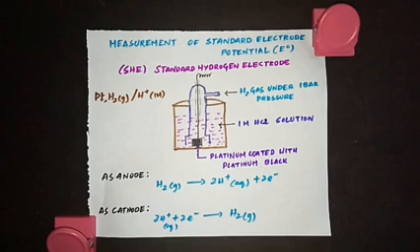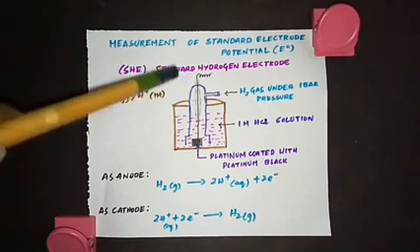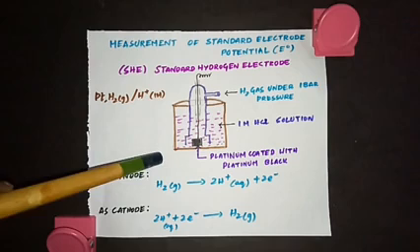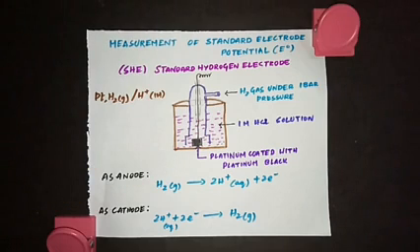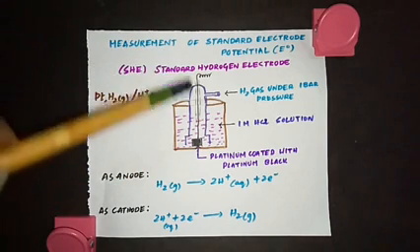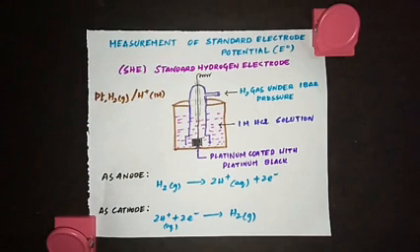To measure the individual half cell potential, we are going to use a reference electrode called SHE, the standard hydrogen electrode. This is the standard hydrogen electrode. It has a platinum wire coated with finely divided platinum, which is called platinum black, and it is sealed in a glass tube.